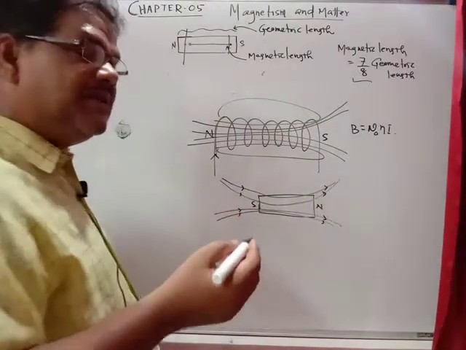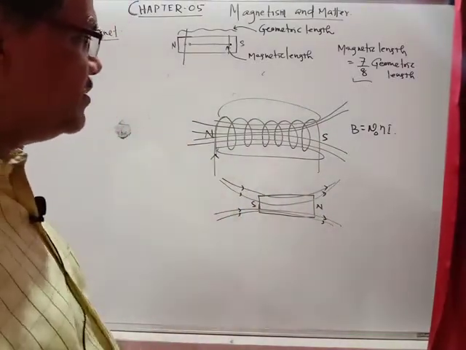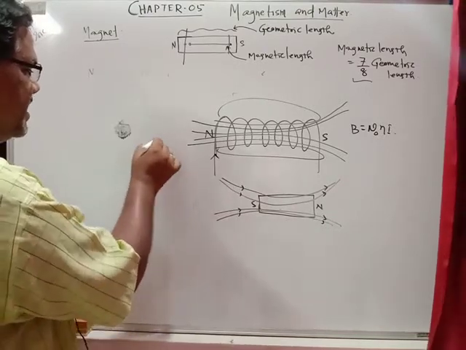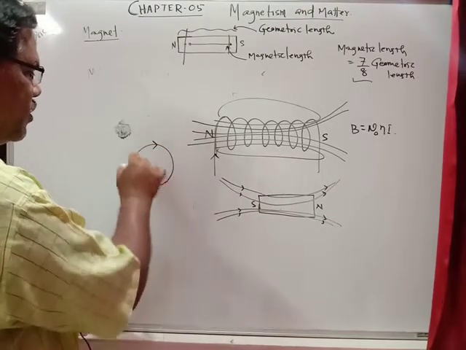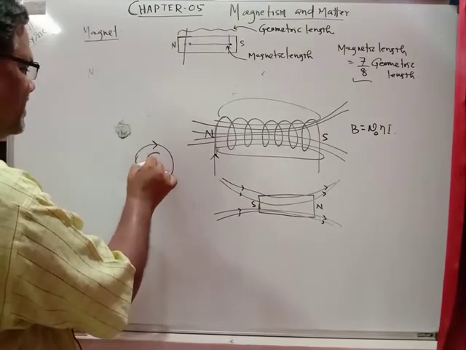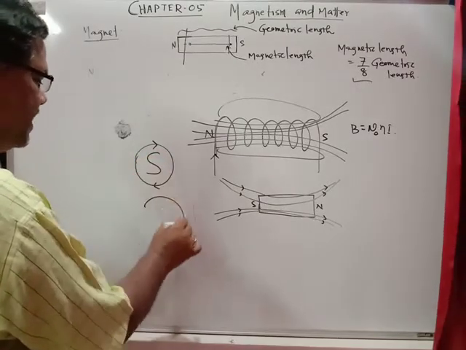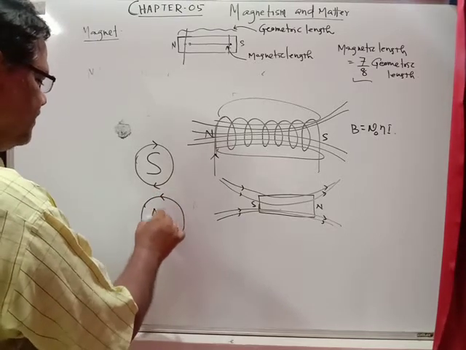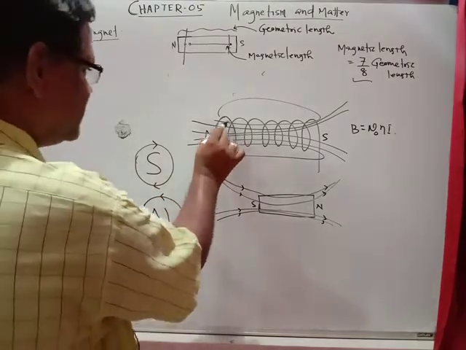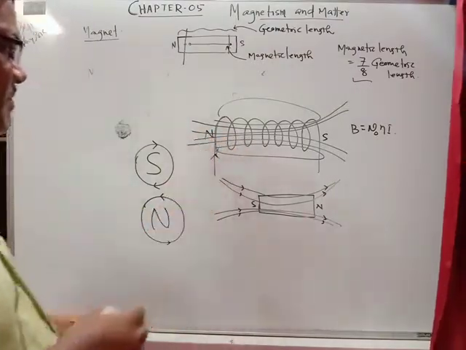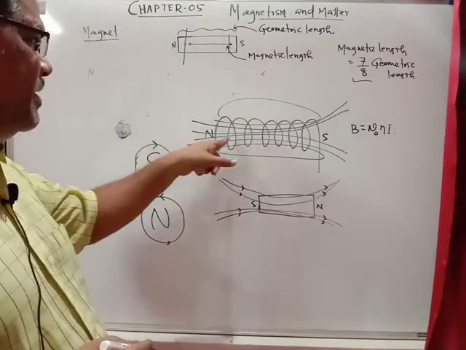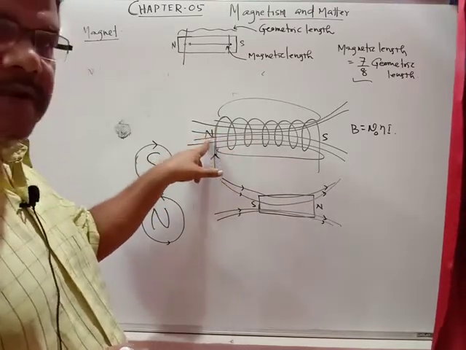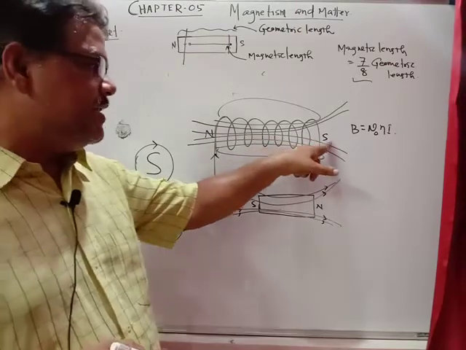You must be confused about how to decide which side will be the north pole and which side will be the south pole, and that you know from the current carrying loop. In the current carrying loop, if the current is flowing in the clockwise direction, it behaves like the south pole. If it is flowing in the anti-clockwise direction, it behaves like the north pole. Similarly here, if you find it is anti-clockwise, it will behave as the north pole, and the other side will be the south pole.